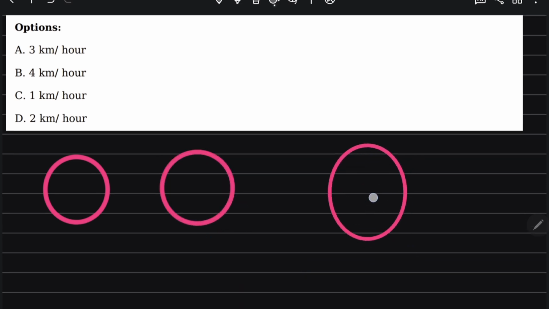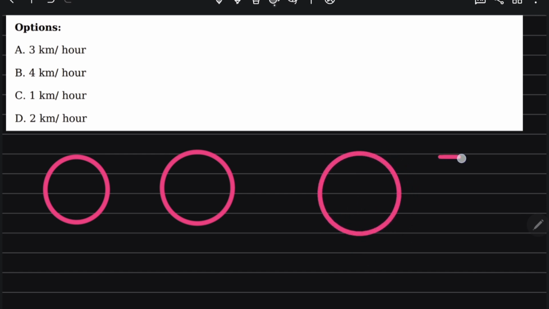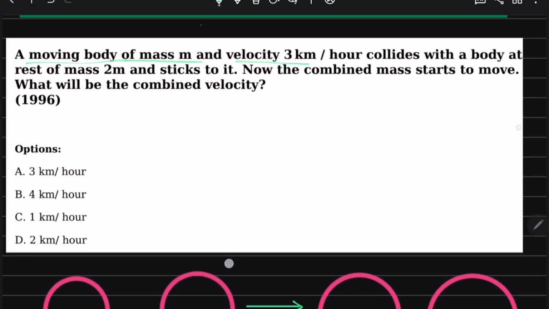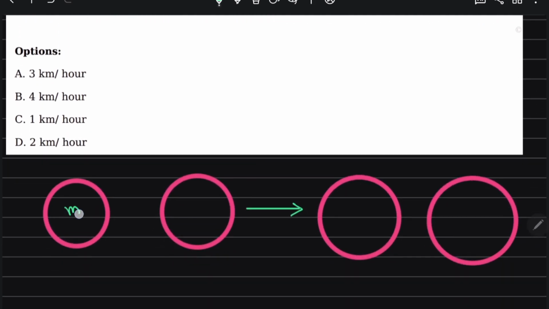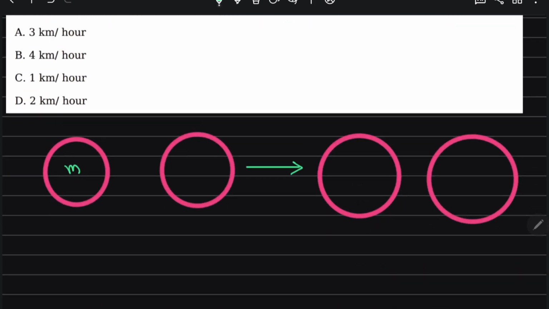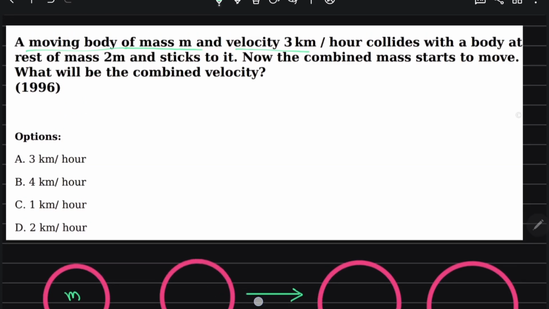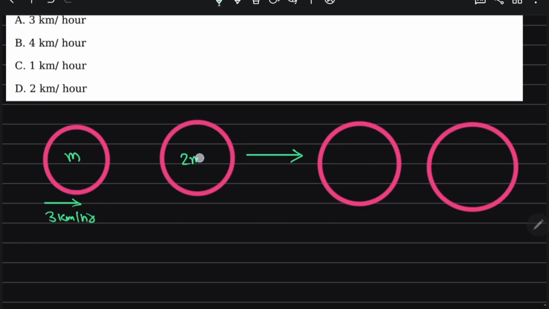After the collision, it is like this. A moving body of mass m with velocity 3 km per hour, and this is 2m, this is u1 and this is u2 is equal to 0.